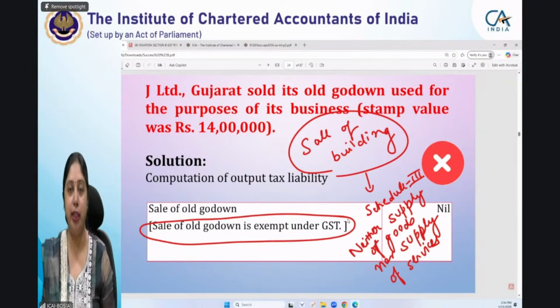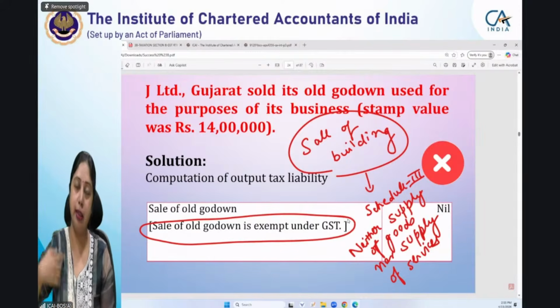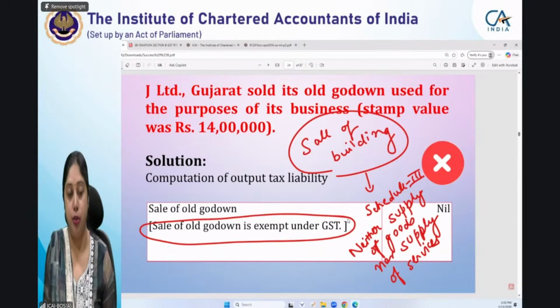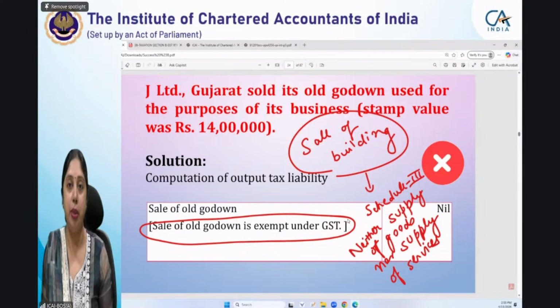Now, very conveniently, we consider everything to be the same, or we use them interchangeably. I feel that GST is not leviable, or GST is not chargeable on a particular activity, so I can mention it exempt, or GST rate is nil, or GST is nil. That is not a correct reason. So you can see that you have to be conceptually correct.